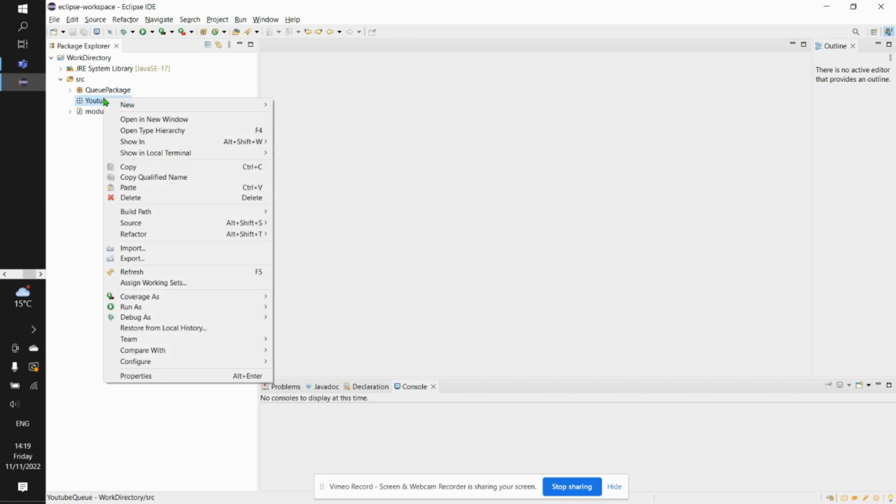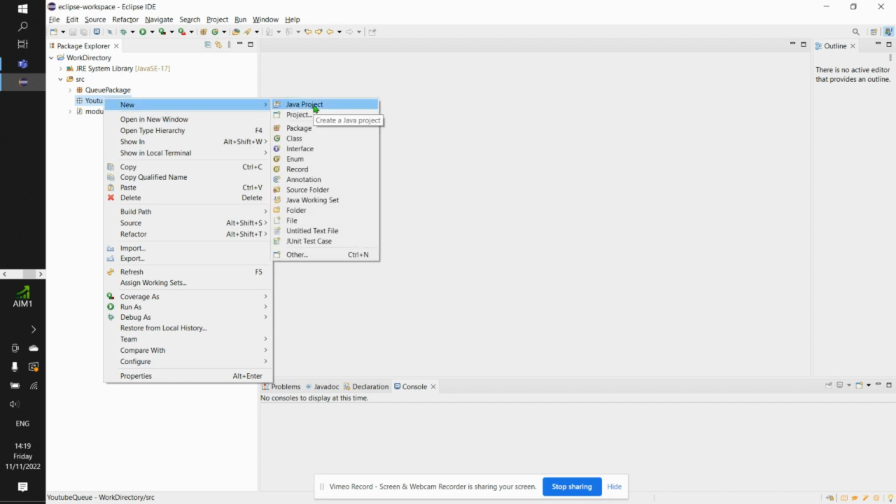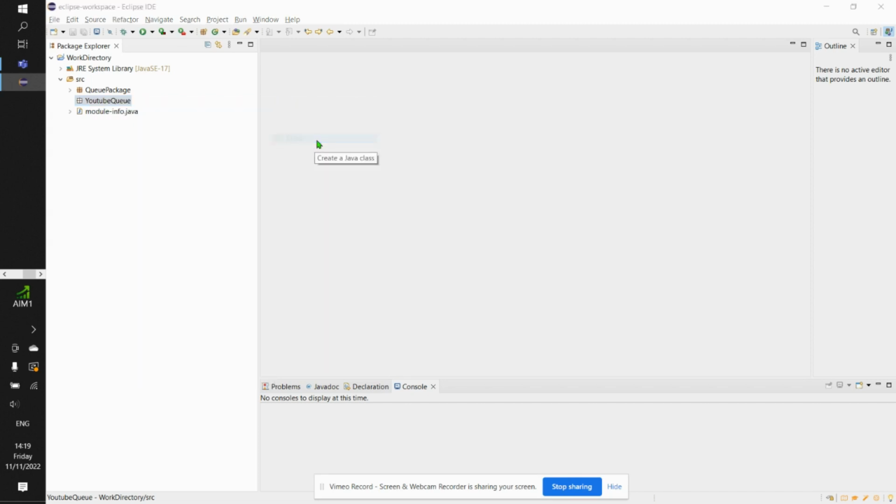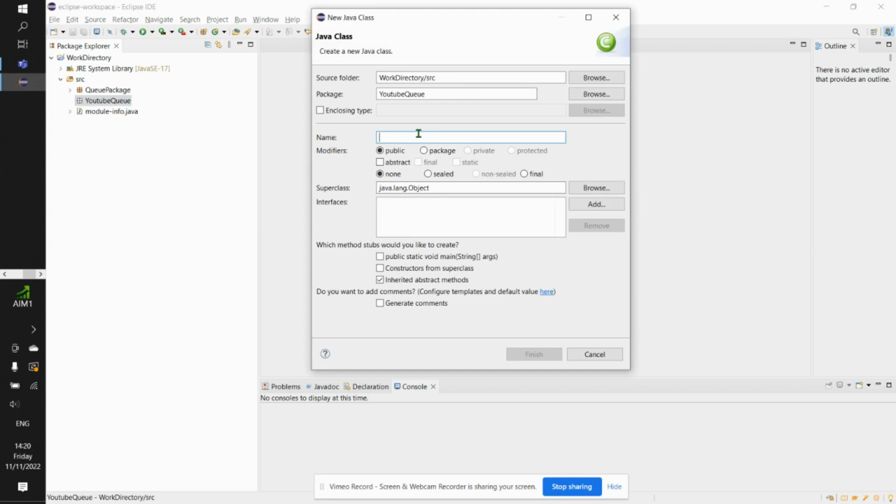So before I continue from this point, I would like to say the implementation of queue go require us to create two different files, or you fit imagine the files to be classes. So the first file or the first class go be the one wey we go take implement our queue. Then the second one go be the one wey we go take run the implementation of that queue. So one na the implementation, the other one na the runner file. Shey you get? So I go just come here like this. First create the one wey we go take use implement our queue. So I go just choose class here, then I go just call am queue. I go call am YouTube queue implementation.